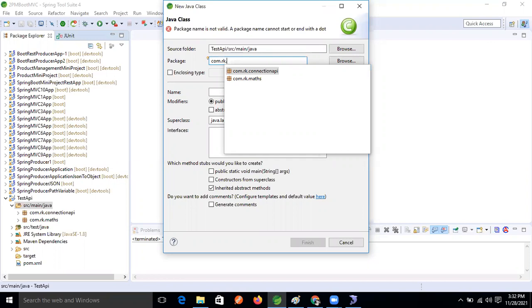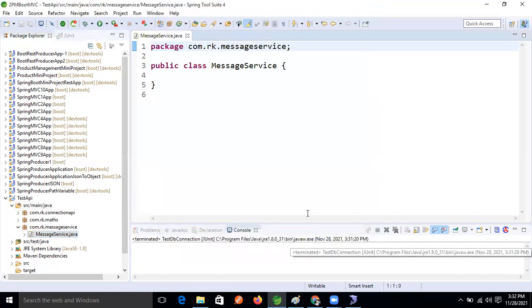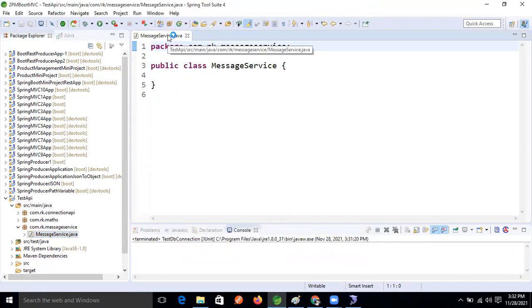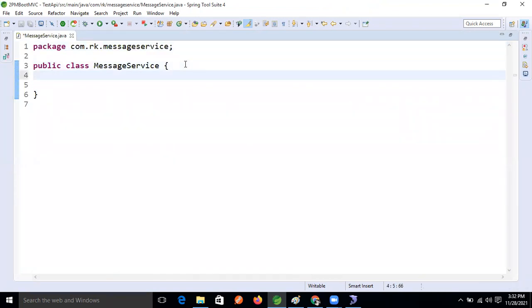Here, message service is the package name, and this is the class name. Now we are developing this API.